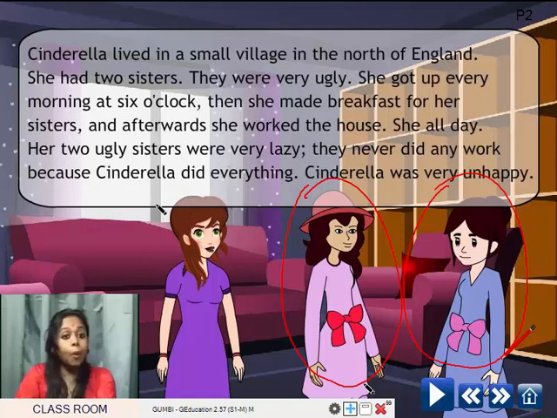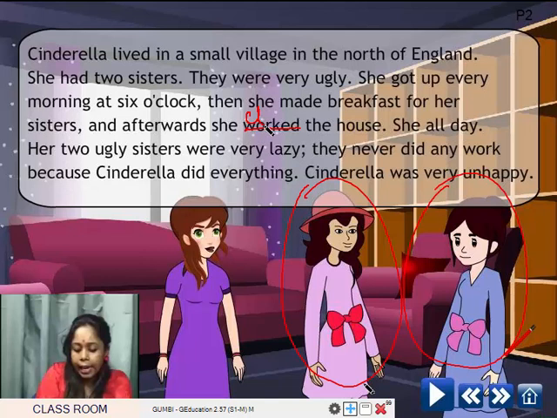Cinderella lived in a small town of England. She had 2 sisters. She got up every morning at 6 o'clock. Then she made breakfast for her sisters. Afterwards, she cleaned. Here it is cleaned, C-L-E-A-N-E-D, the house.